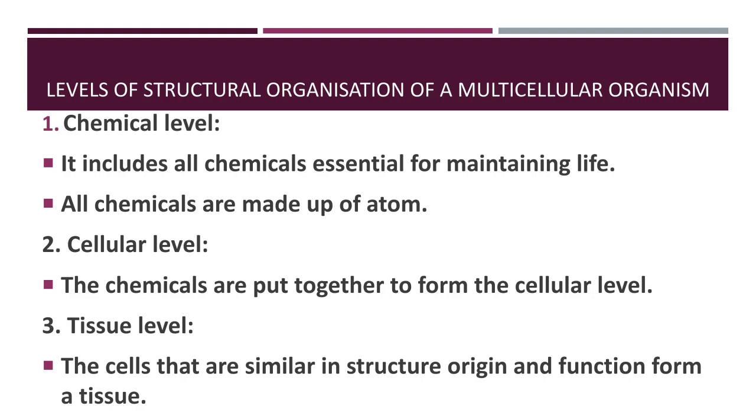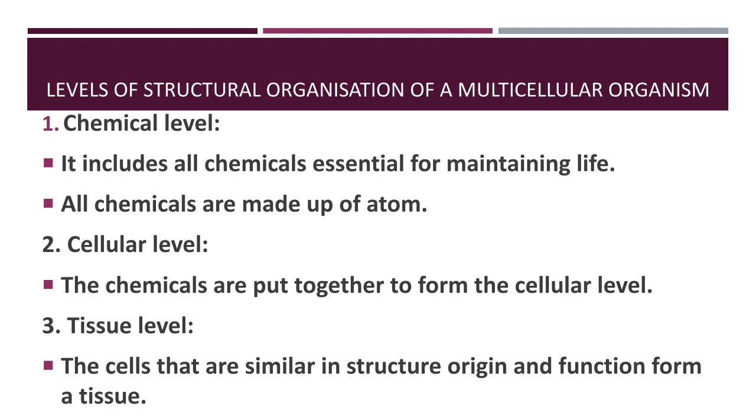First one, chemical level. The chemical level is the lowest level of organization. It includes all the chemicals which are essential for maintaining life, the chemicals present in living matter, like carbon, oxygen, hydrogen, etc. These chemicals help in maintaining life, and all these chemical reactions take place in the cytoplasm.